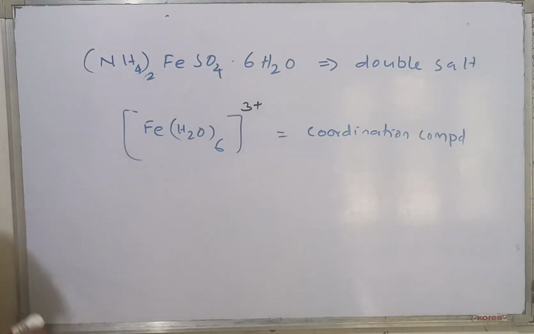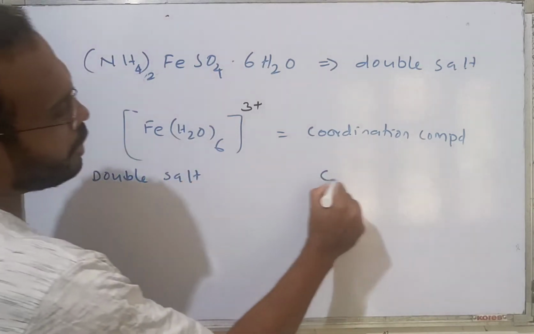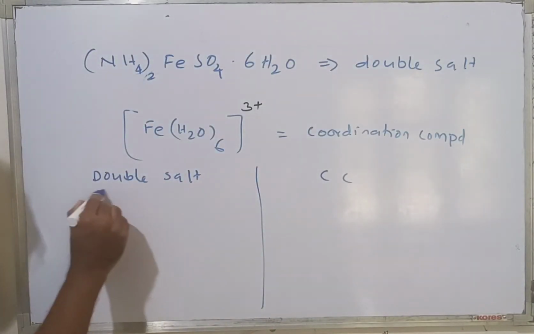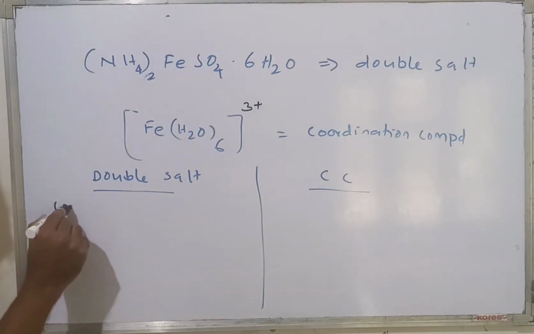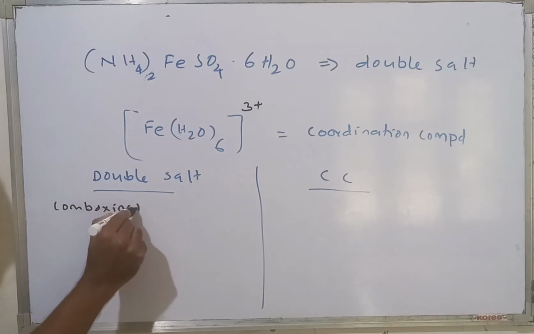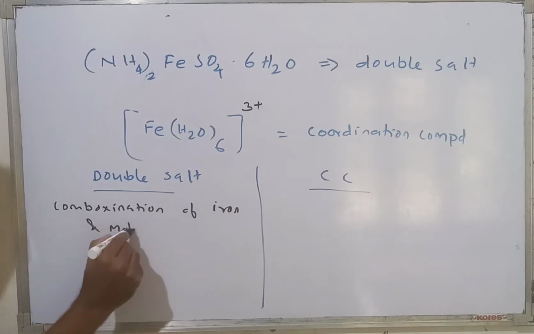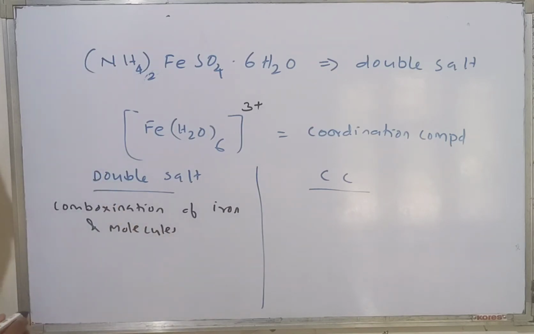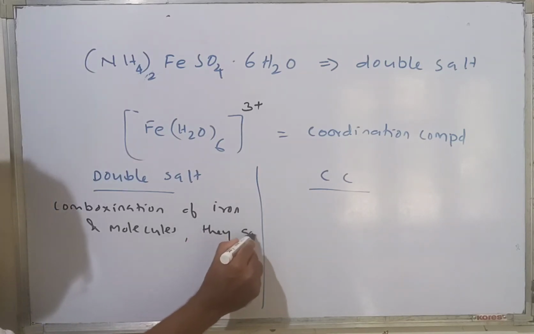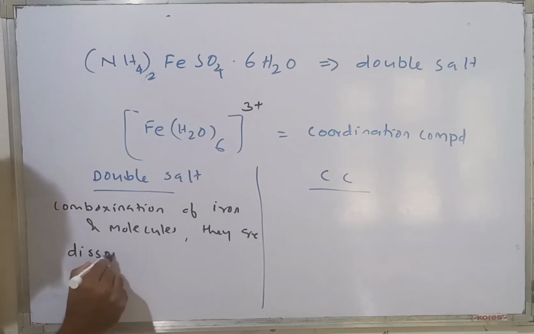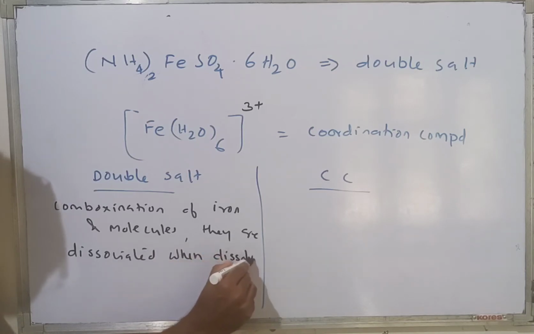Double salt and coordination compound have the following differences. A double salt is nothing but a combination of ions and molecules. They are dissociated when dissolved in water.